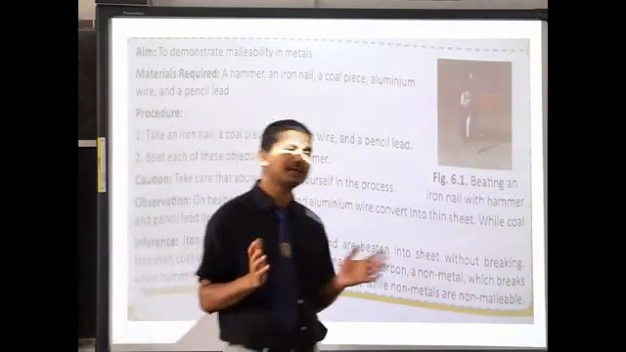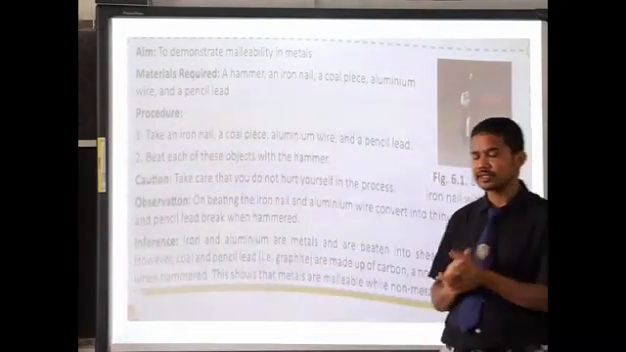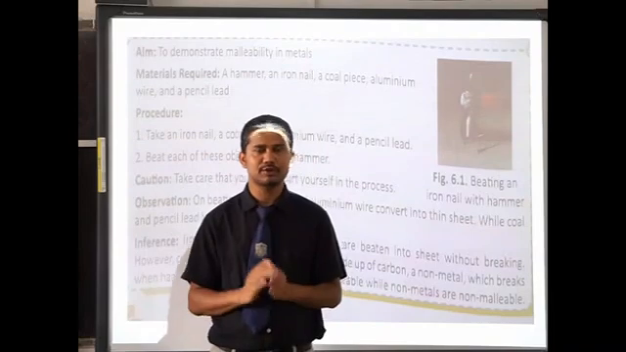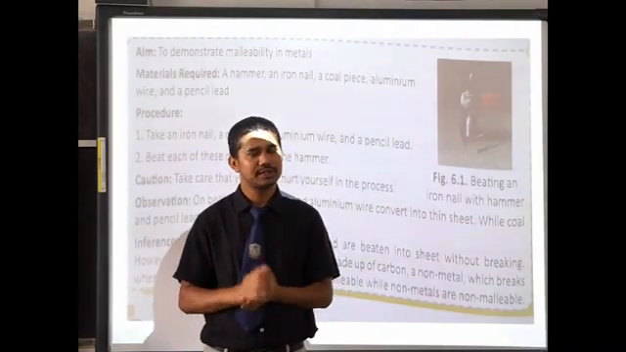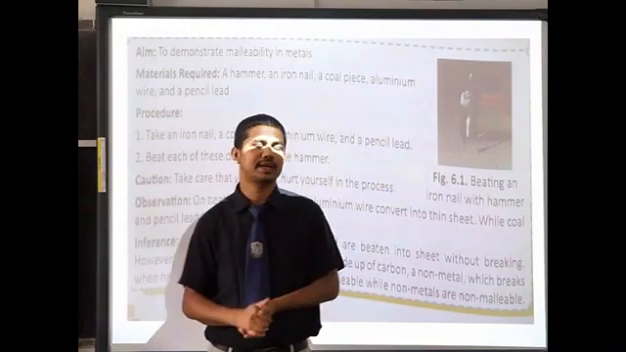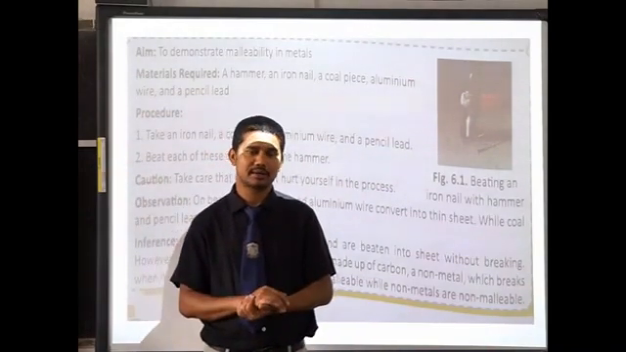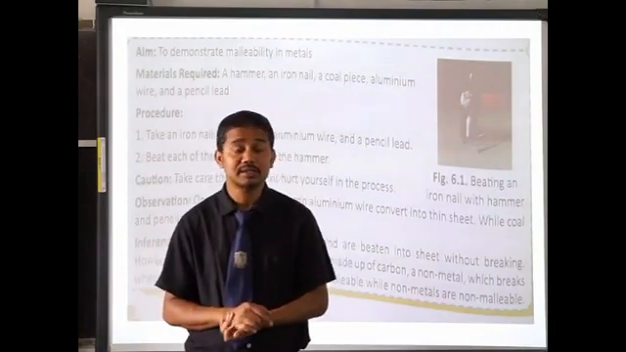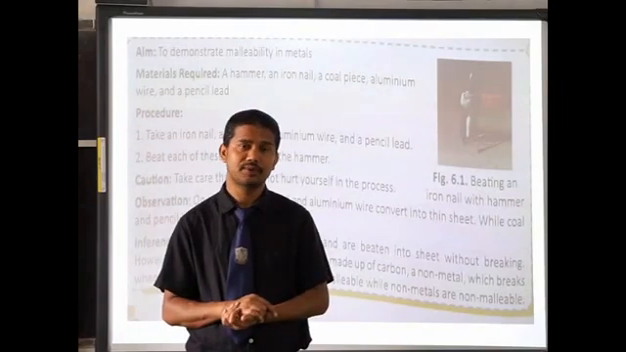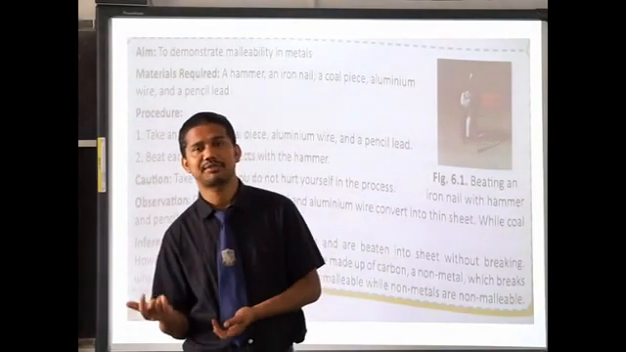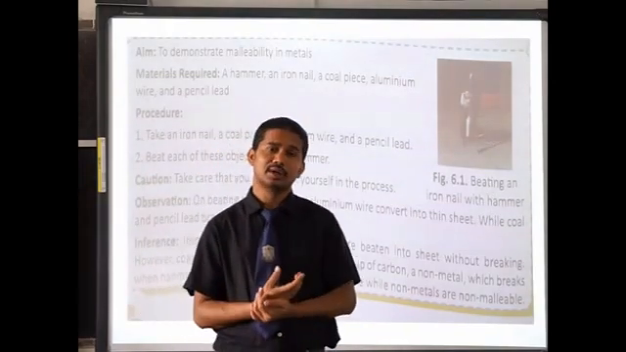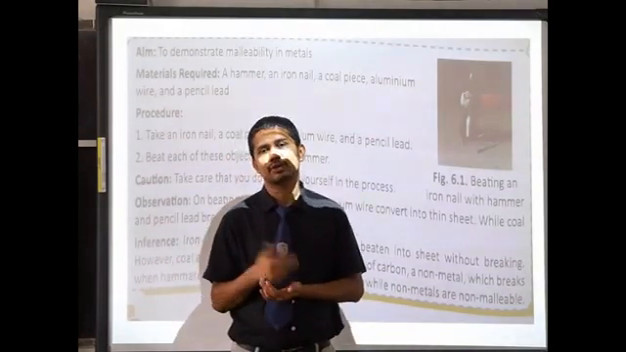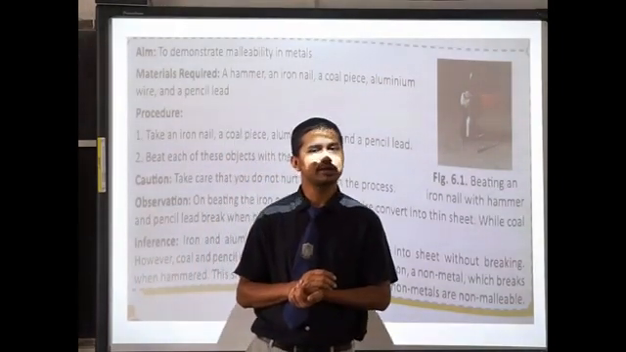And regarding ductility, what is ductility? Ductility is the property of metals by virtue of which they can be drawn into thin wires. You can see copper wire, iron wire, and aluminium wire, but you cannot see wire of carbon, oxygen, or nitrogen. So, metals are ductile, non-metals are non-ductile. They cannot be drawn into thin wires.